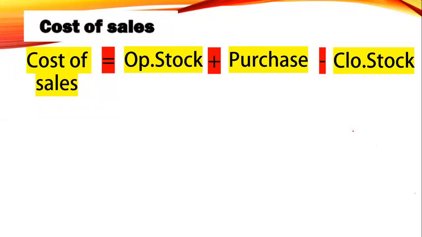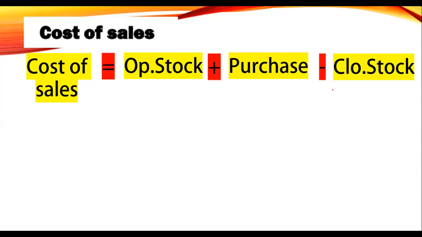So everyone, my dear, how do we calculate the cost of sales? Cost of sales equals opening stock plus purchase minus closing stock. Opening stock plus purchase minus closing stock. Does anyone have doubt in this? What is the equation for cost of sales? Cost of sales equals opening stock plus purchase minus closing stock.